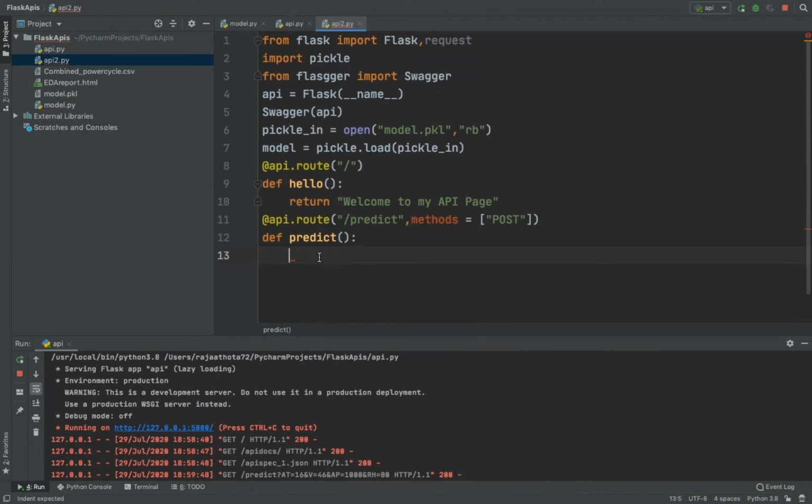So what is the code we should include? First, we should include the documentation for Swagger. So how to include the documentation for Swagger? In the doc strings, let me include it, and in the first line, I'll be writing the title. So let's say the title is: this is the test method